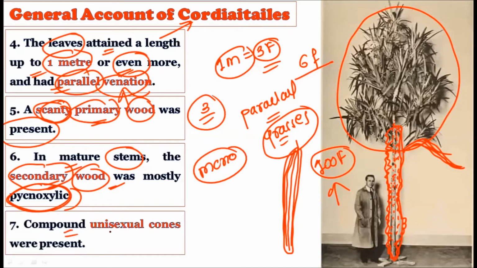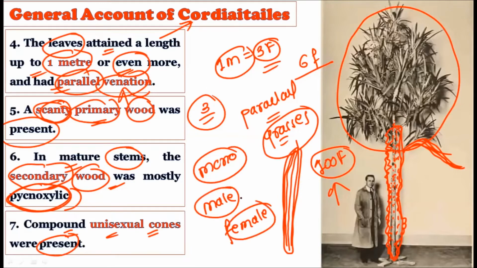Then they were showing compound unisexual cones. Either the male cones were there or the female cones were there. That is, unisexual cones were there. No bisexual cones were found in these particular plants. The members of the Cordiatales always showed unisexual cones. Either there is a male cone on the plant, or a female cone on the plant, but not bisexual cones.